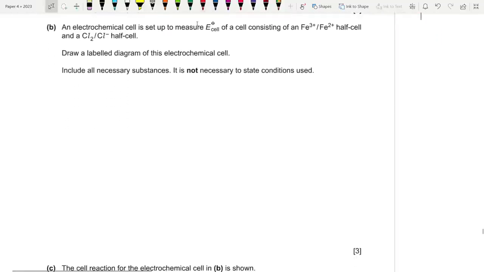chlorine half cell. So chlorine is a gas half cell, right? So let's draw it. One vessel over here and another vessel over here. Free marks. Include all necessary substances.